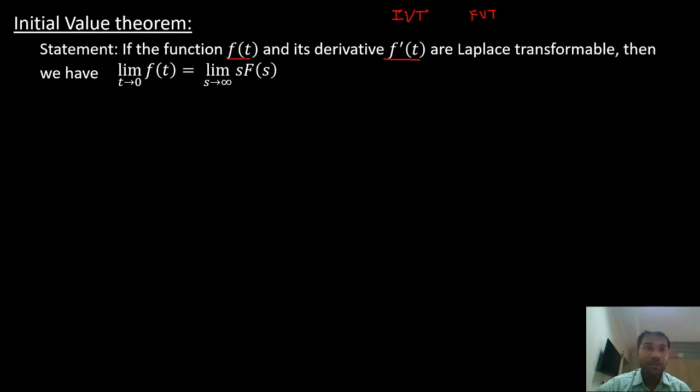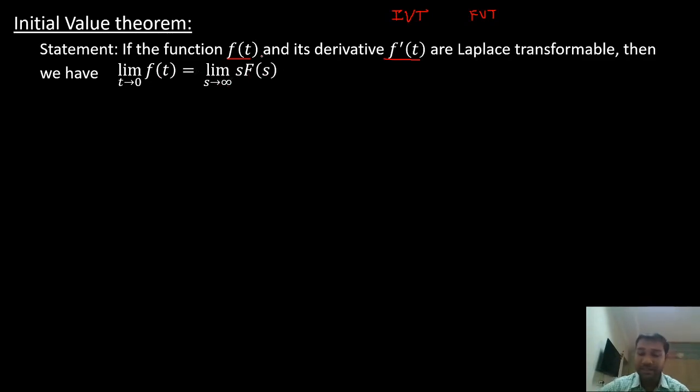if they are absolutely integrable, then we have limit t tends to 0 f of t is nothing but limit s tends to infinity s into F of s, right? Limit t tends to 0 f of t is equal to limit s tends to infinity s F of s.